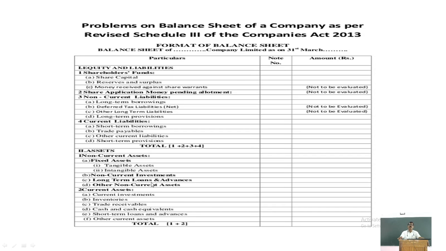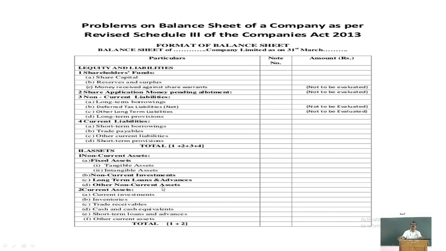If it is receivable in more than 1 year, that is shown under the separate heading, long-term loans and advances. Here, on the asset side as well as the liability side, we get long-term liabilities, long-term provisions, long-term borrowings. Borrowings means loans taken by the company. Here, on the asset side, it means loans given by the company to others.